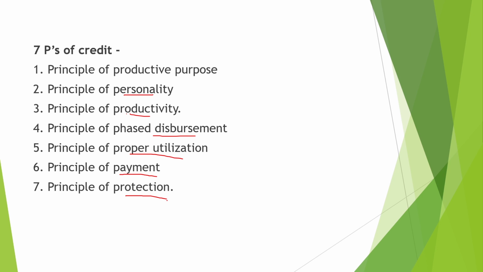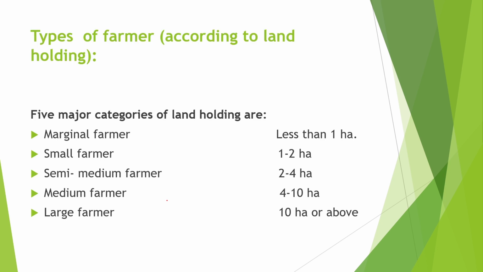Now the next topic is types of farmer. According to the land holding, first is a marginal farmer having land less than 1 hectare, small farmer having land 1 to 2 hectare, semi-medium farmer having land 2 to 4 hectare, medium farmer 4 to 10 hectare, and the large farmer having land area greater than 10 hectare.